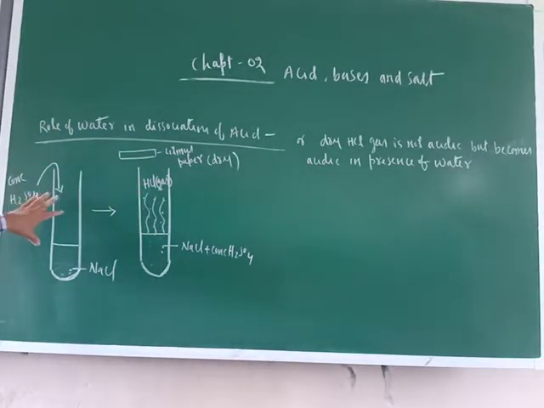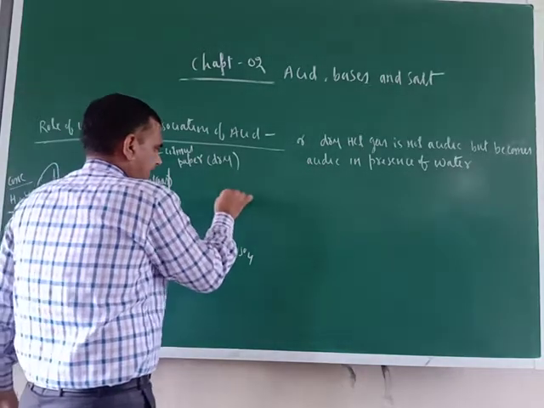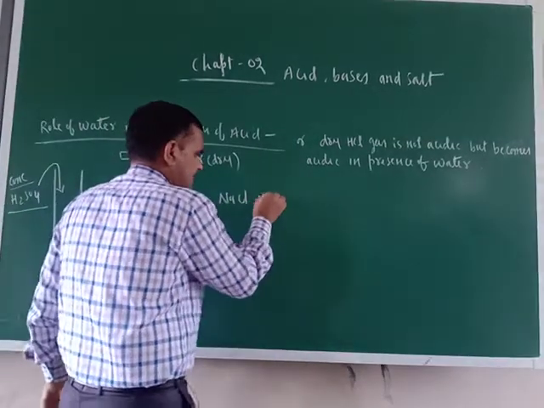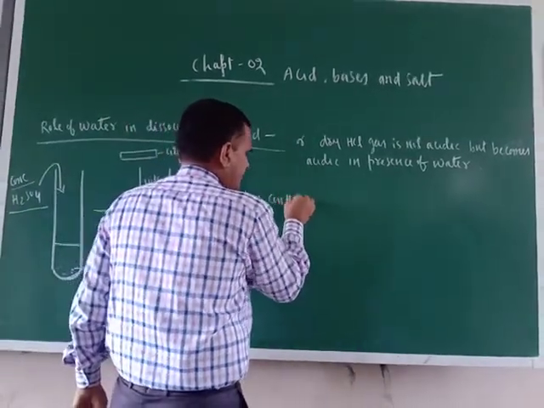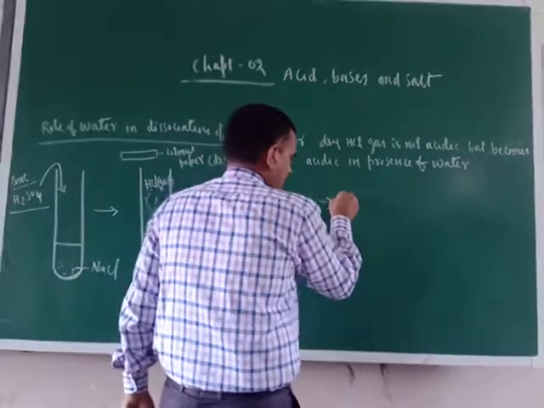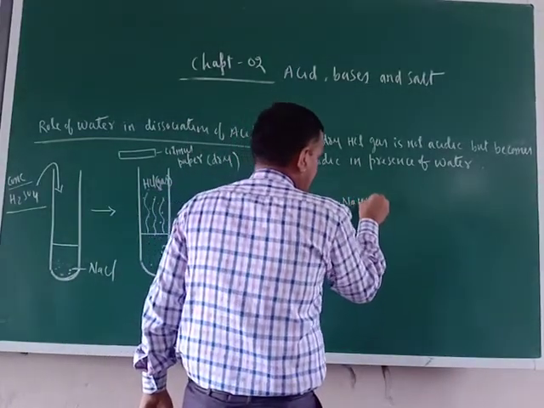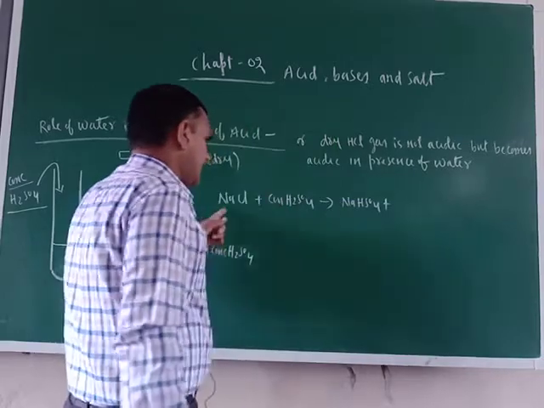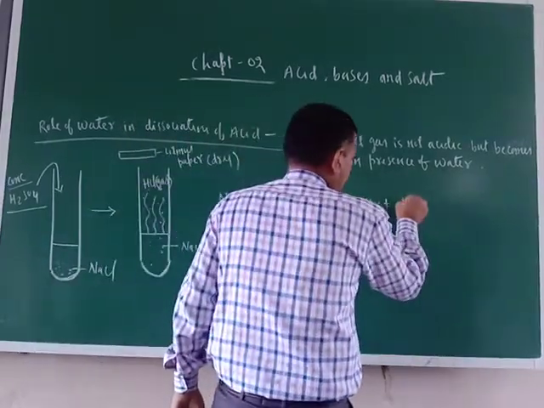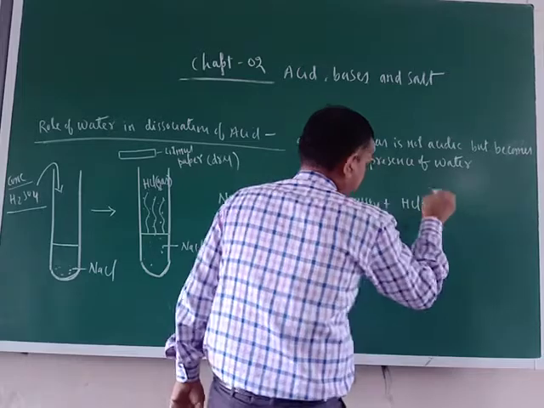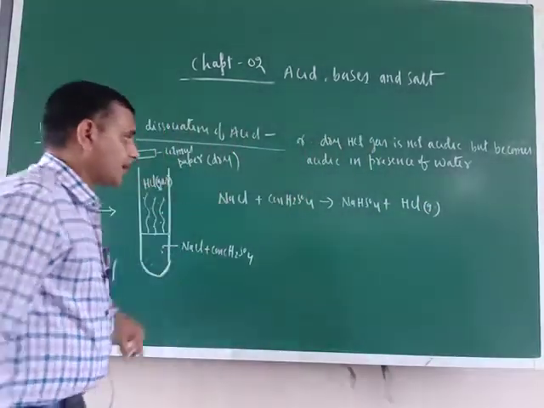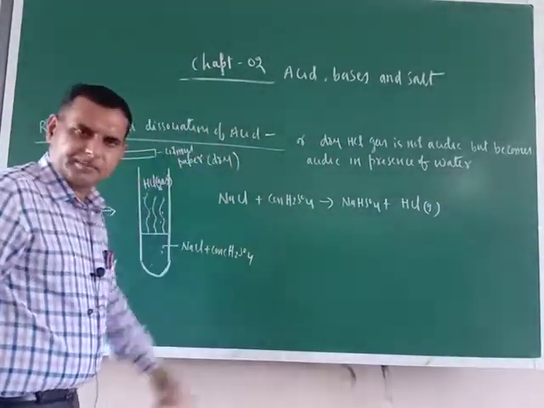Just see. Take one test tube. In that test tube, take sodium chloride, and with the help of a stirrer, add concentrated H2SO4. So see the reaction: NaCl plus concentrated H2SO4. Here the products will be NaHSO4 plus HCl gas. Remember, see the beauty of the chemistry.